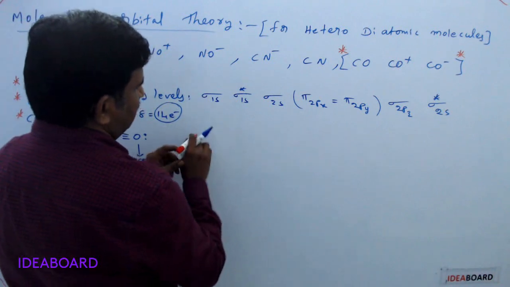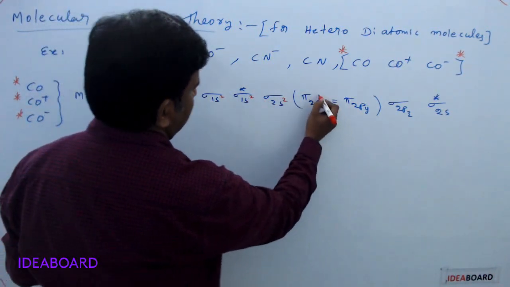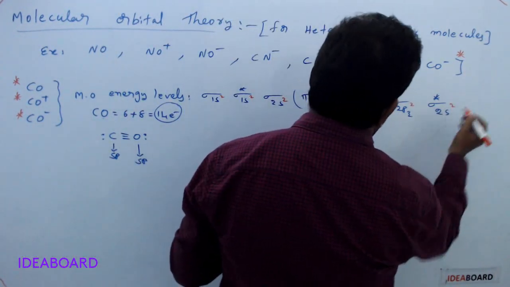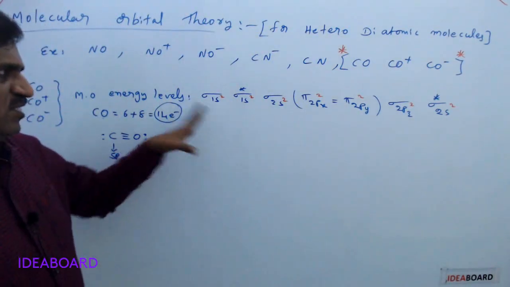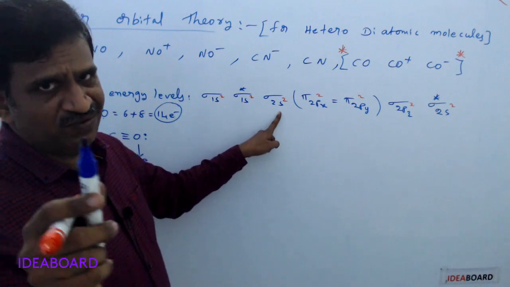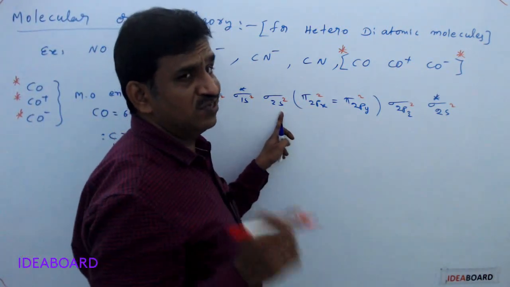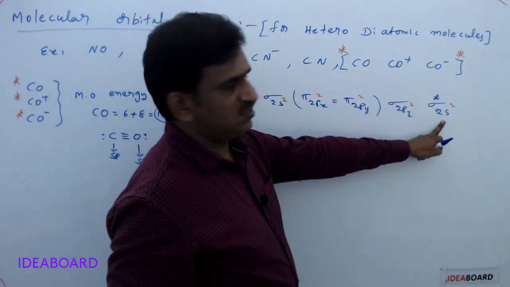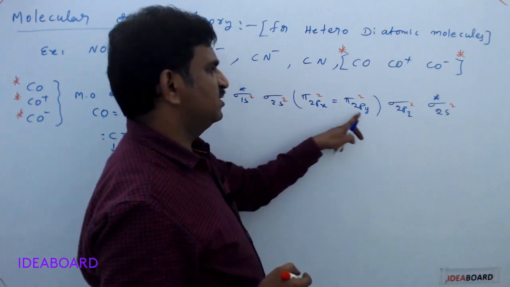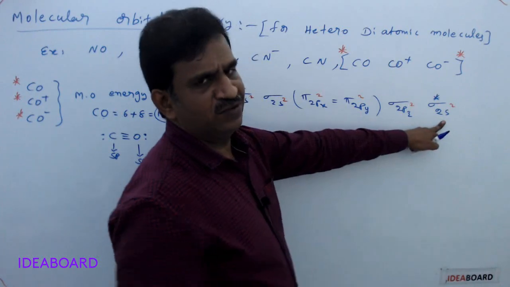I am filling 14 electrons now: 2, 4, 6, 8, 10, 12 and 14. What is this exceptional configuration? Sigma 1s, sigma star 1s, sigma 2s. After sigma 2s we would expect sigma star 2s, but actually we immediately get pi 2px, pi 2py, sigma 2pz, and lastly sigma star 2s.